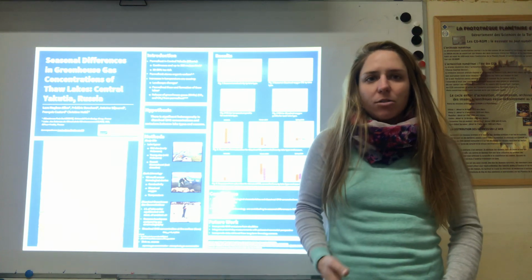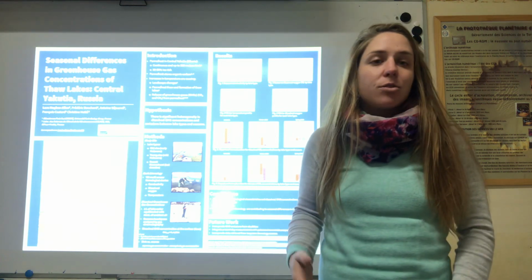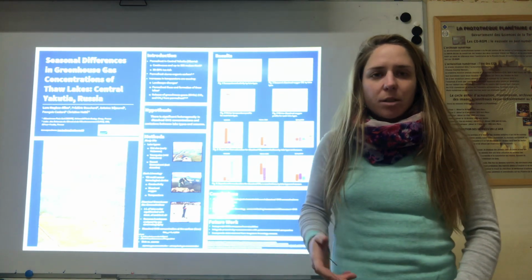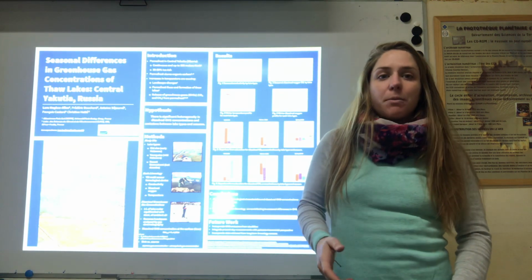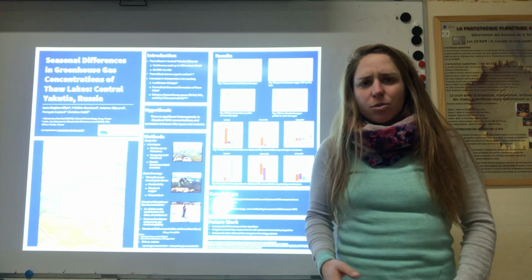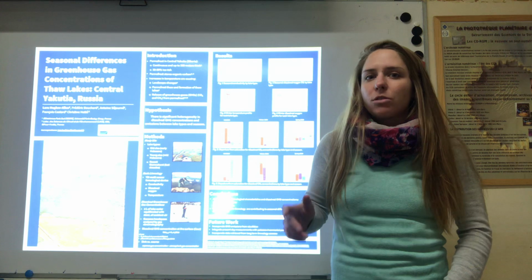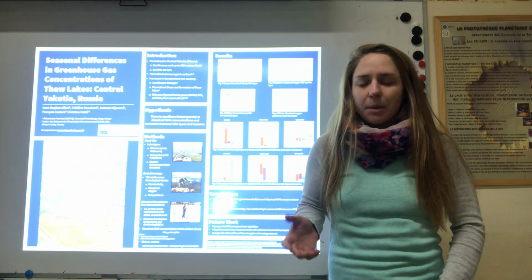So permafrost is ground which remains frozen for 2 or more years. And the permafrost in our study site is continuous, very ice-rich, and can be up to 500 meters thick. And there's quite a lot of carbon which is stored in permafrost, the release of which has the potential to really strongly influence global climate.